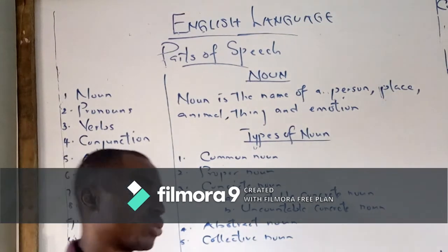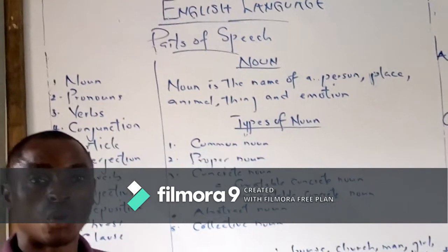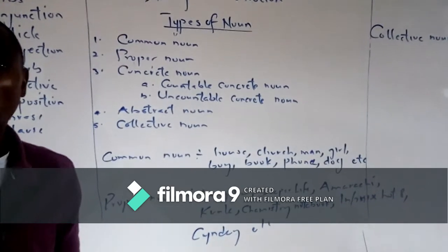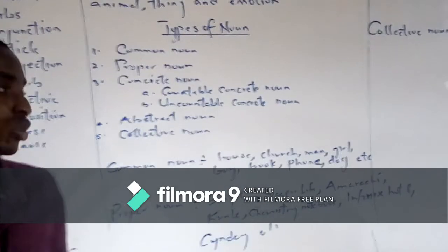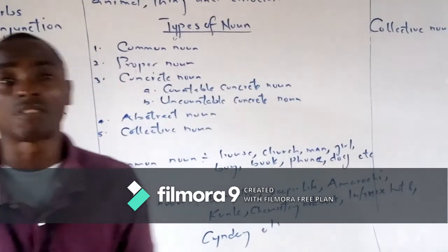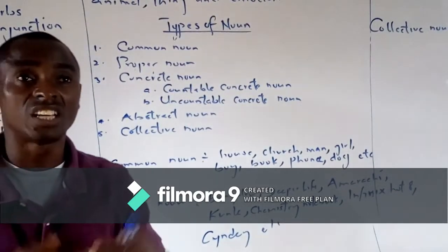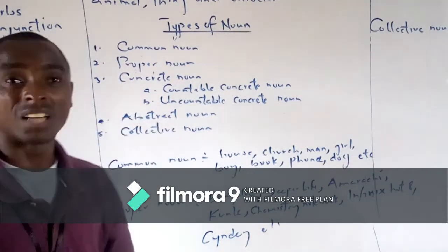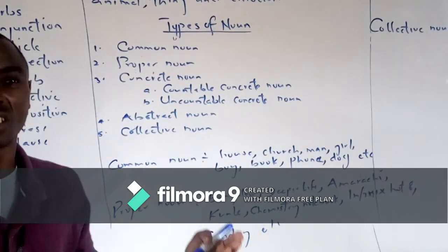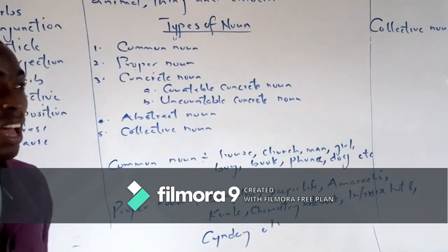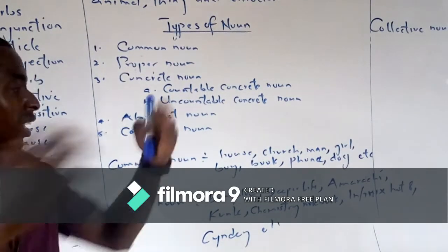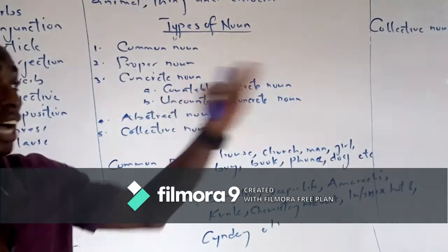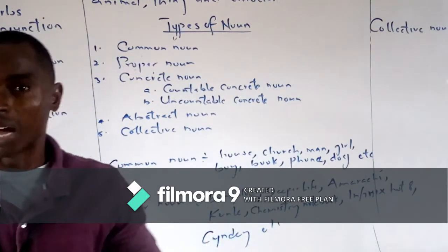Examples include house. We have bungalows, we have duplexes, we have different kinds of house. But generally, they are called house. We have church: the Deeper Life Bible Church, the Redeemed Christian Church, Christ Apostolic Church, Christ Winners Chapel, Christ Embassy, Cherubim and Seraphim, Celestial Church of Christ. We have different churches, but generally they are called church. We have man. Your dad is a man, his dad is a man, that man is a man.